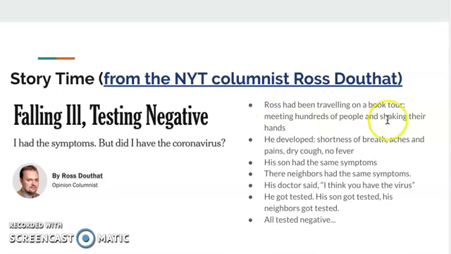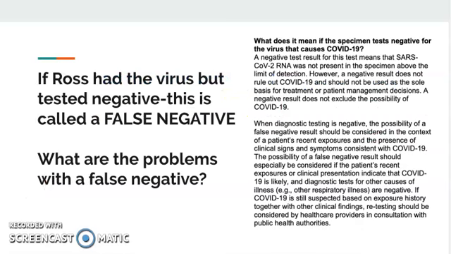Basically, he had been traveling on a book tour and he met hundreds and hundreds of people and was shaking their hands, and he came home and he started to feel shortness of breath, aches and pains, dry cough, but he didn't have a fever. His son and his neighbors all had the same symptoms, and his doctor actually told him that he had the virus, but then when he got tested, he came out negative, and so did his neighbors and son. So if Ross had the virus but tested negative, this again is called a false negative.